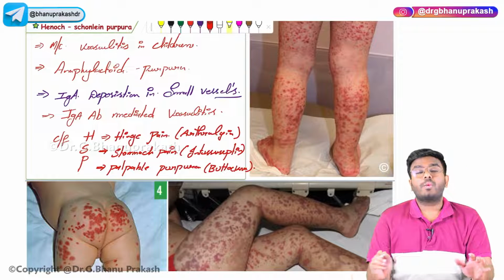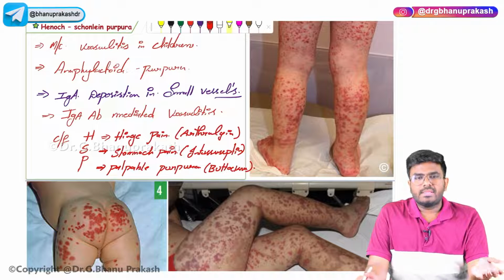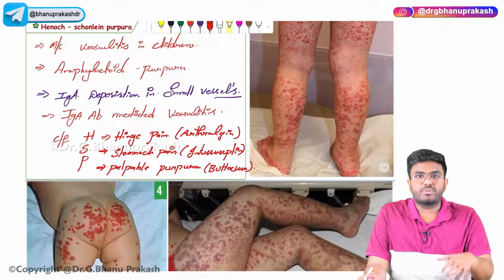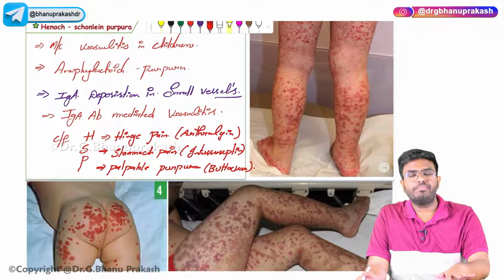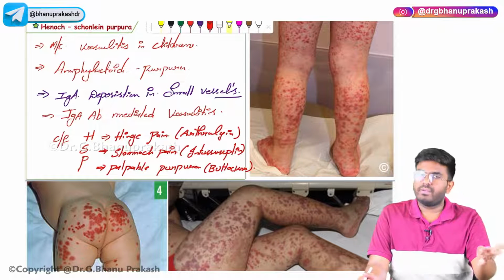See, purpura means bleeding, right? This purpura is not because of low platelets. Usually whenever the platelet count goes down, whenever there is thrombocytopenia, that will lead to bleeding and purpura.